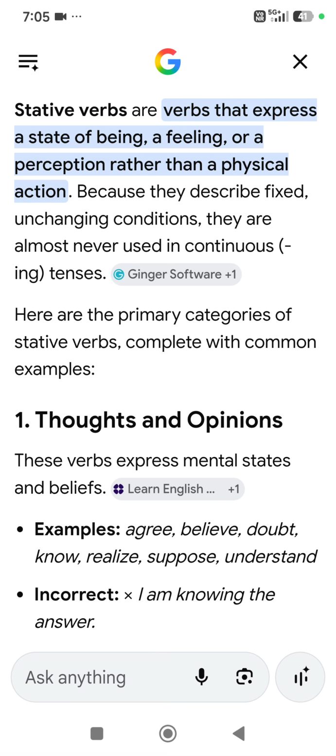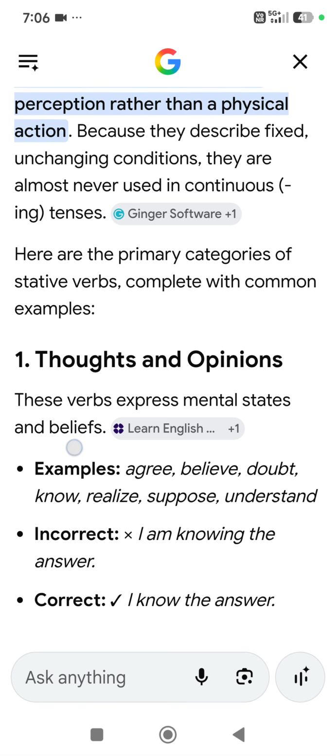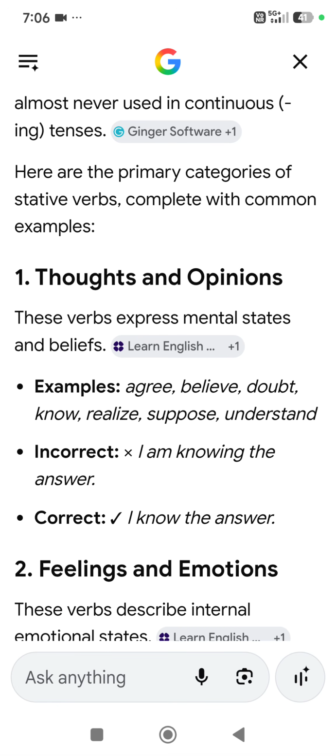They are almost never used in continuous tense. This is the most important part. Here I can't use a pen because in this app a pen is not given, but I'm telling you, underline this line: they are almost never used in continuous tenses. Very important. So here are the primary categories of stative verbs, complete with common examples.